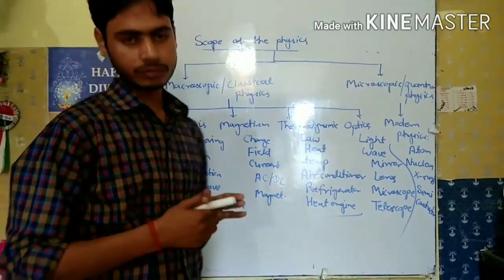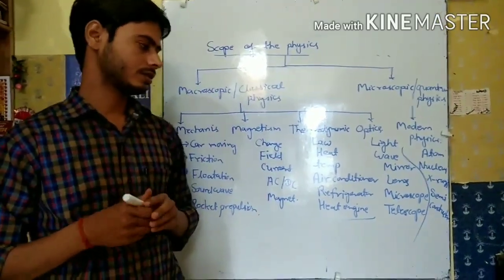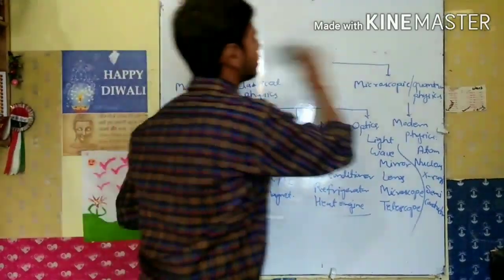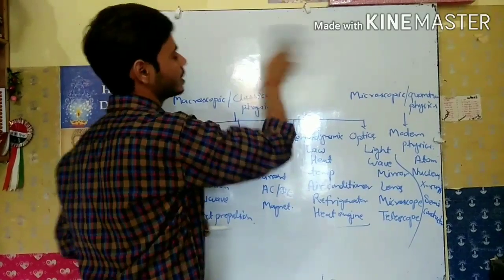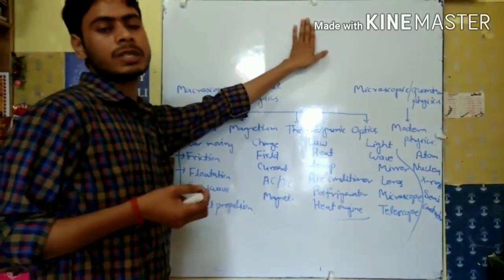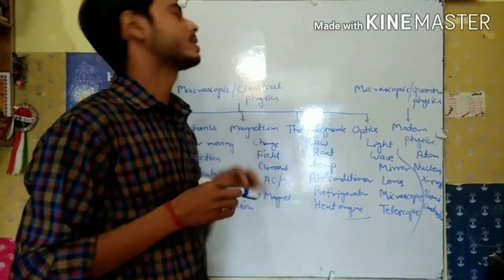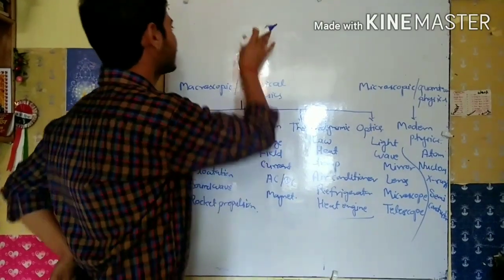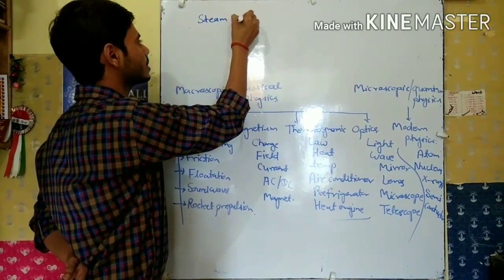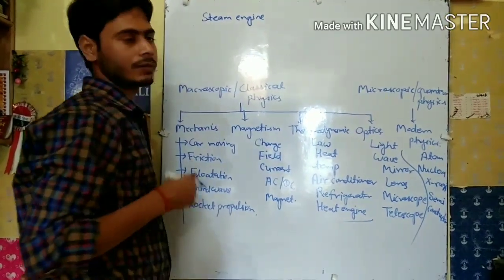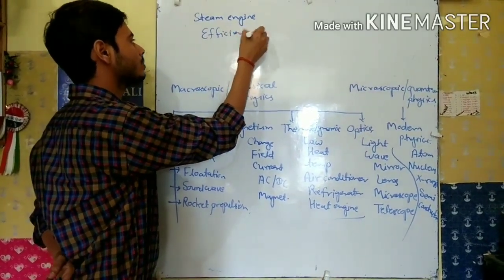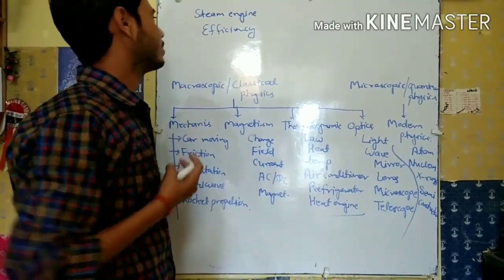Now if we talk about how technology is related to society. If the need of society increases, then technology also increases. Now, if we take a simple example, when the steam engine was invented, at that time the efficiency of steam engines was very low.